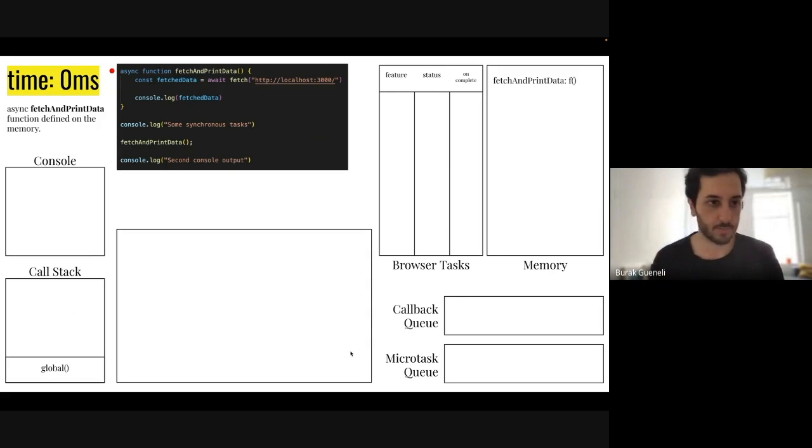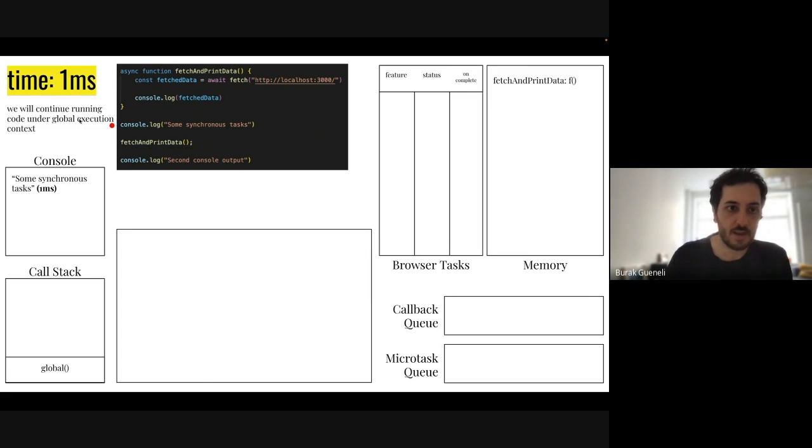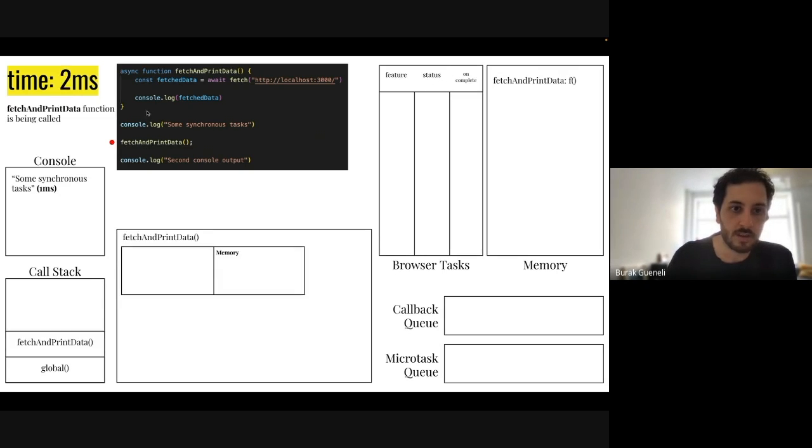Let's start executing this one. So here you can see that I have this fetch and print data function defined in the memory. I'm not getting inside. I'm continuing on the global execution context. Here I have this console log, and we are giving our first console output in the first millisecond. Now we are calling the async function that we defined. I'm creating an execution context here. I pushed it inside of the call stack.